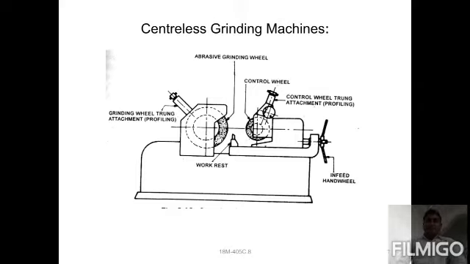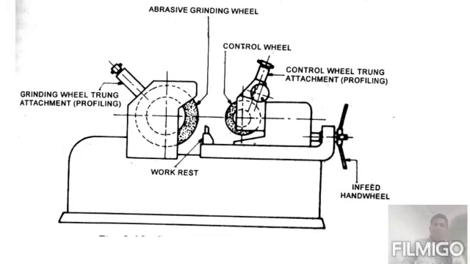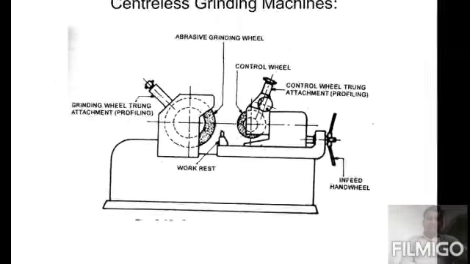Grinding wheel, a turning attachment is provided for the profile, and the work rest is provided. Next one is the control wheel, which is placed on the right side. Next, the hand feed, the in-feed hand wheel. The hand wheel is for adjustment of the workpiece. For adjusting the workpiece we can use the control wheel or the attachment for profiling. Which type of profile of the workpiece is needed, how much diameter, how many rotations are needed, everything is set with the help of feeding only. That is the main thing.